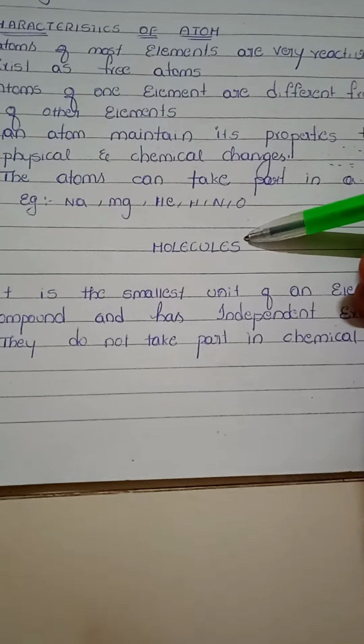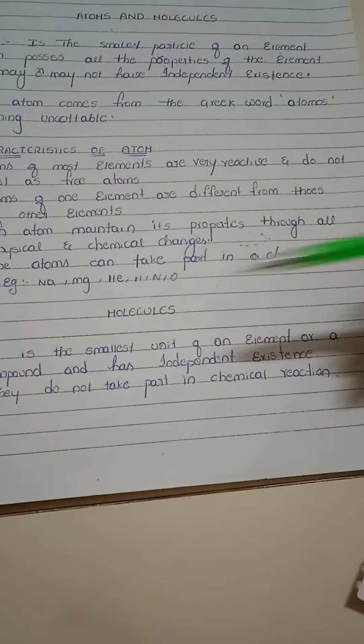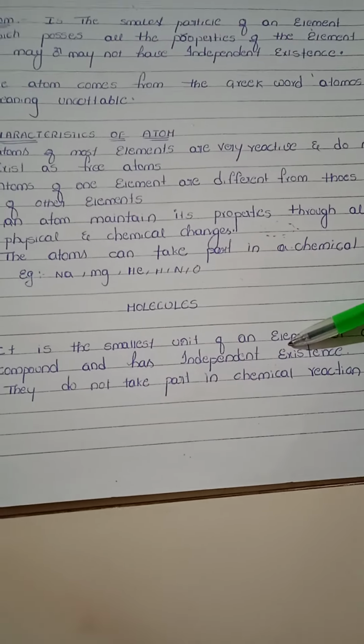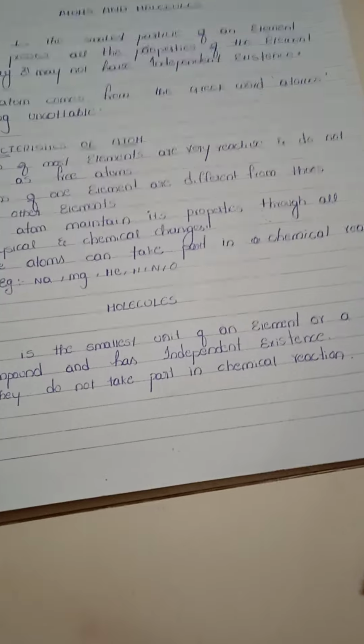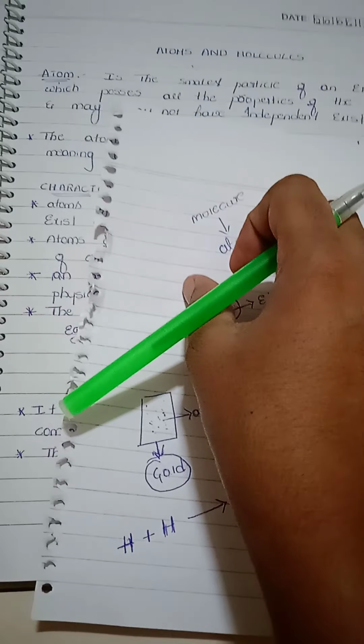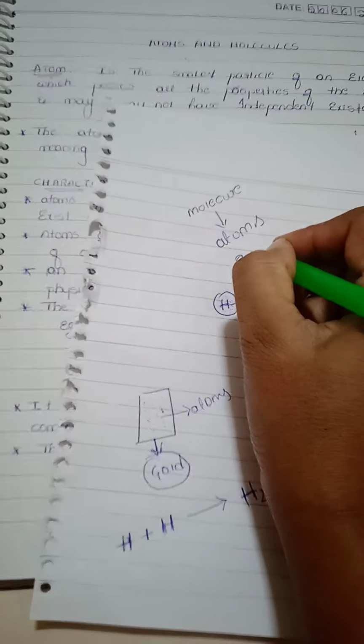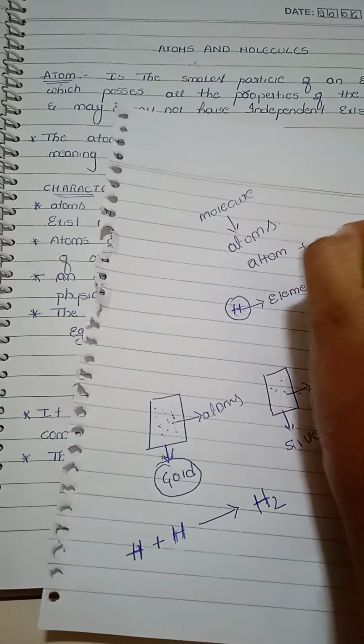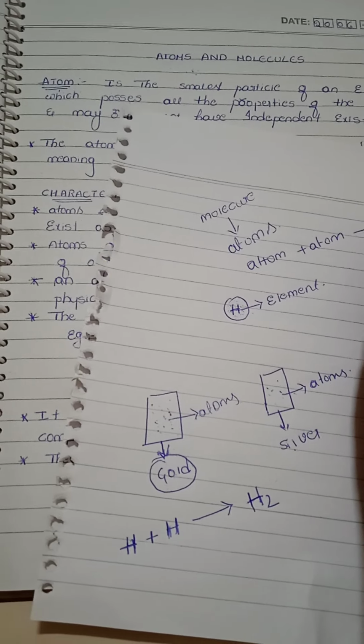Now let's move to molecules. A molecule is the smallest unit of an element or a compound and has an independent existence. Molecules are made up of atoms. If I combine atom plus atom, we will get a molecule.